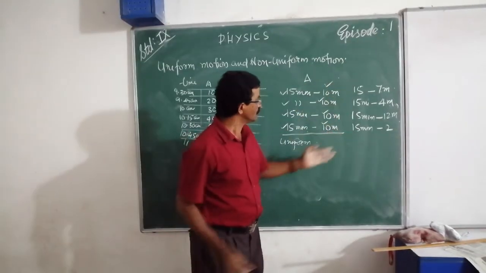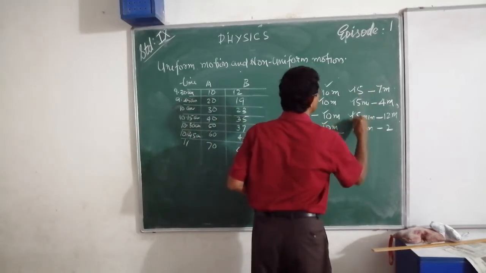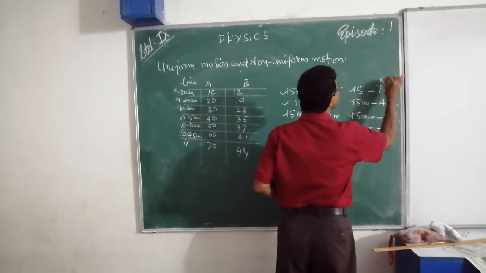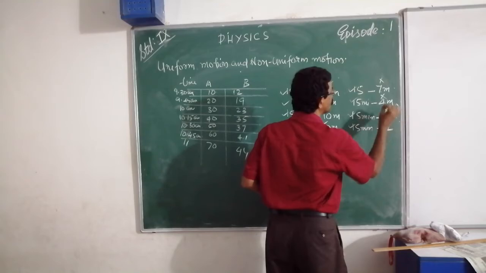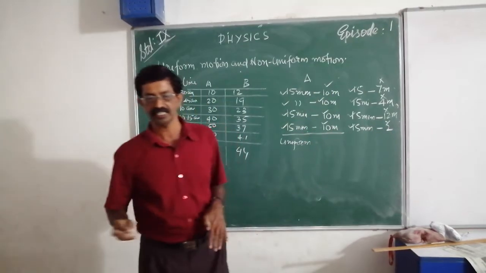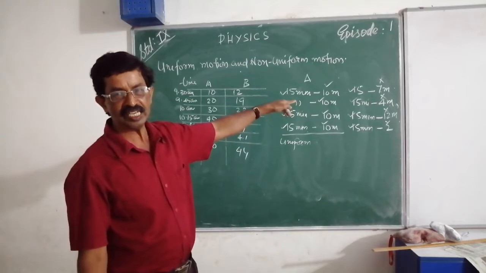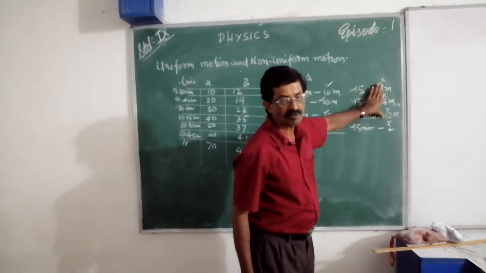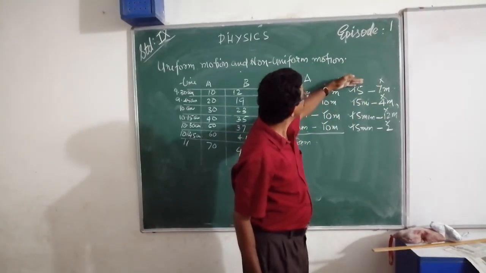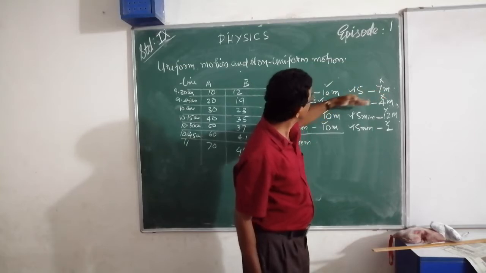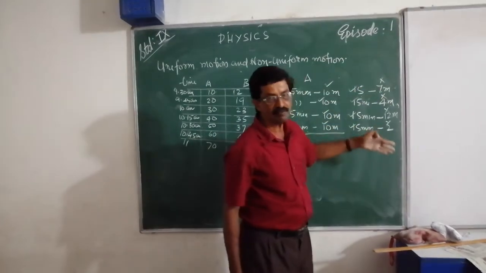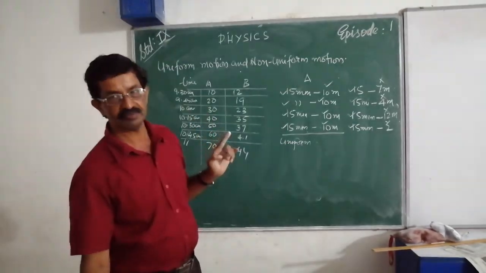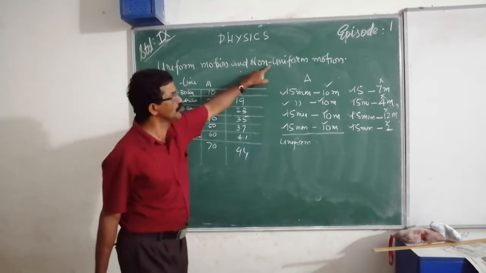Now here time 15, 15, 15, 15. Time same, but the distance traveled is only 7 meters, another one is 4 meters, next one is 12, another one is 2 meters. From this, what we can understand is that in equal time, it travels unequal distance. Within equal time, 15 minutes 7 meters, 15 minutes 4 meters, 15 minutes 12 meters. In this way, when a body travels unequal distance in equal time, then it is called non-uniform motion.